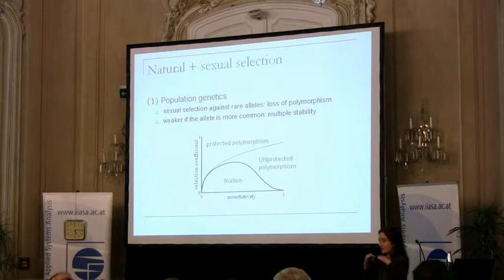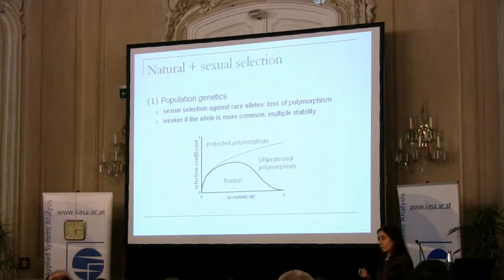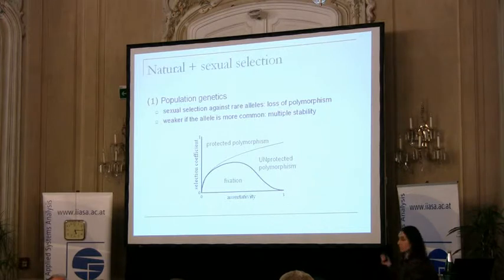So then the differences in selection, sexual selection, are small. So sexual selection gets weaker as the types have more equal frequency. This means that we can have multiple stability. It could be that fixation of an allele is stable, because when we introduce a new rare type, then it is so much selected against through this sexual selection that the new allele cannot invade. But if the two alleles are about of the same frequency, they can still coexist.